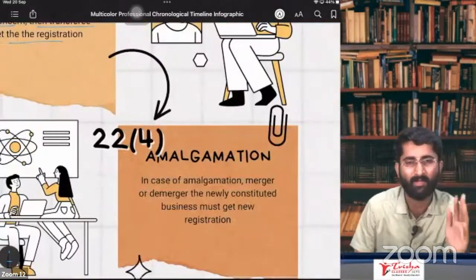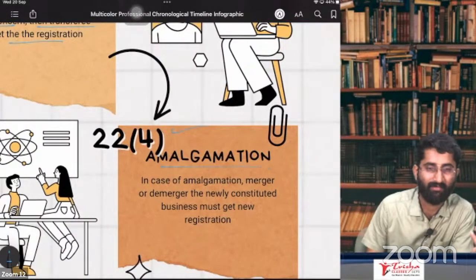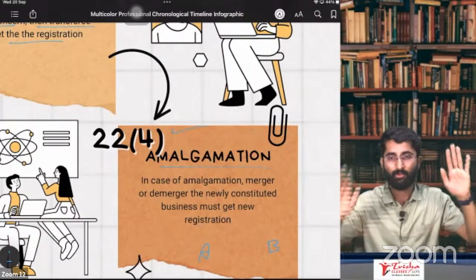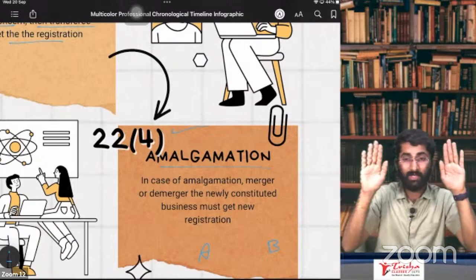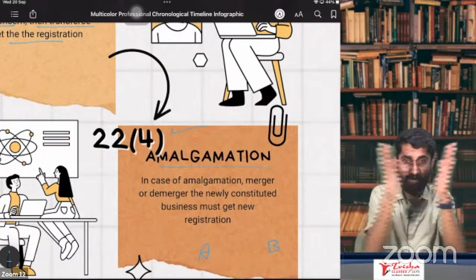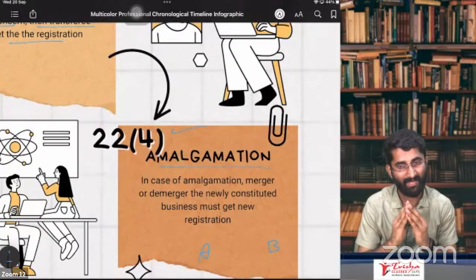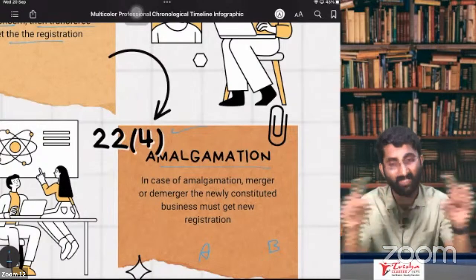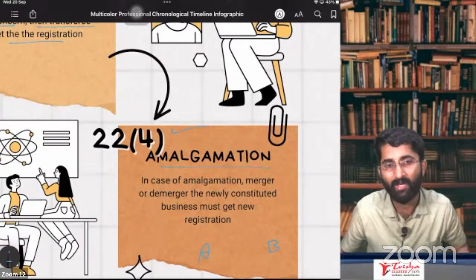Simple, right? Section 22, subsection 4: in case of amalgamation, it is the same thing. Company A and company B had two different registrations and two different PANs. Now they amalgamate and become one company, and the amalgamated company's PAN is different. If the PAN is different, the GST registration will also be different, because the GST number contains the PAN. If the PAN changes, the GST number also changes.